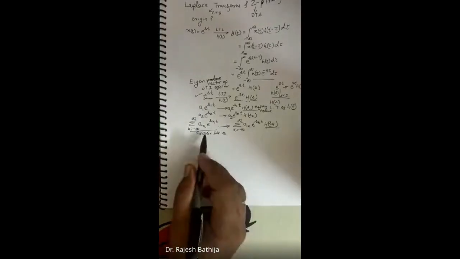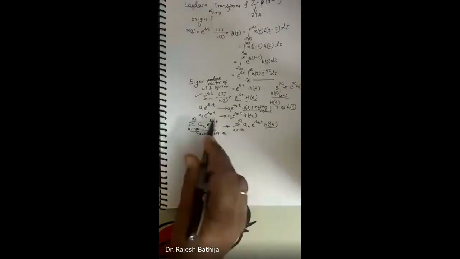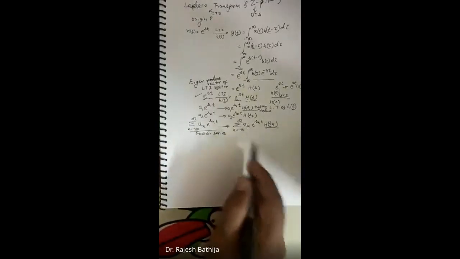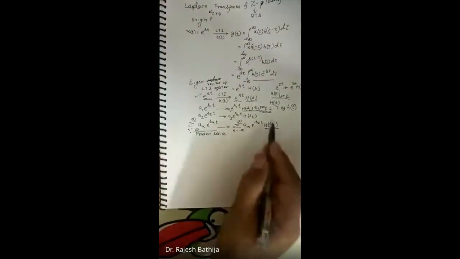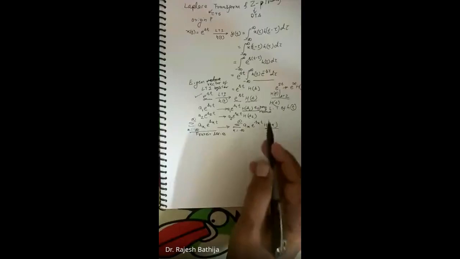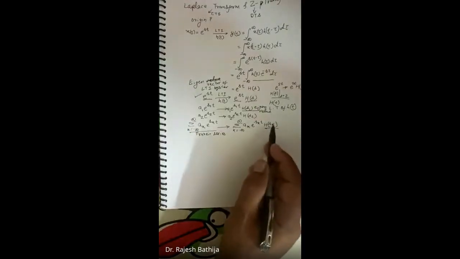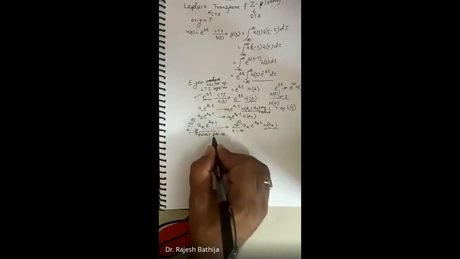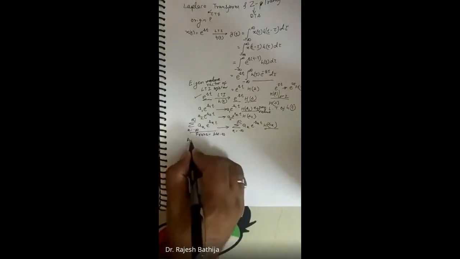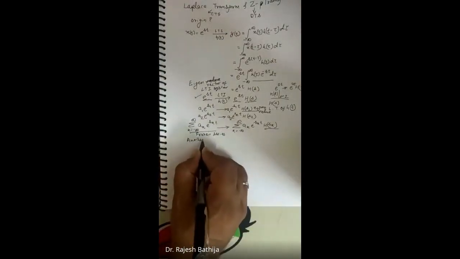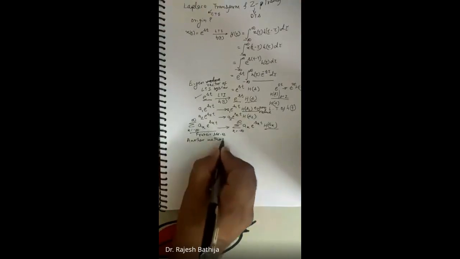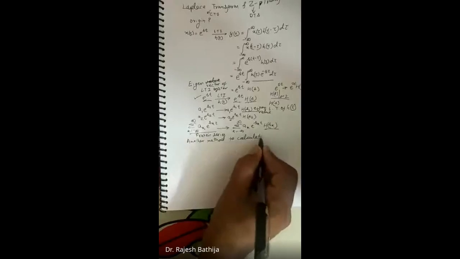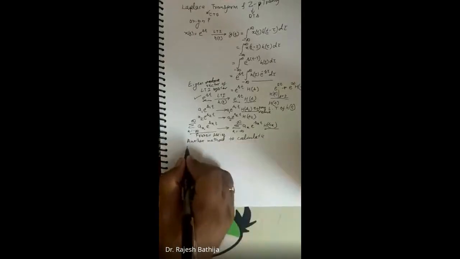Now we come back to here. This is known as the Fourier series, and it is giving the output as another Fourier series, but here it is using the Laplace transform h of s, right? Now this is another method to calculate the output.